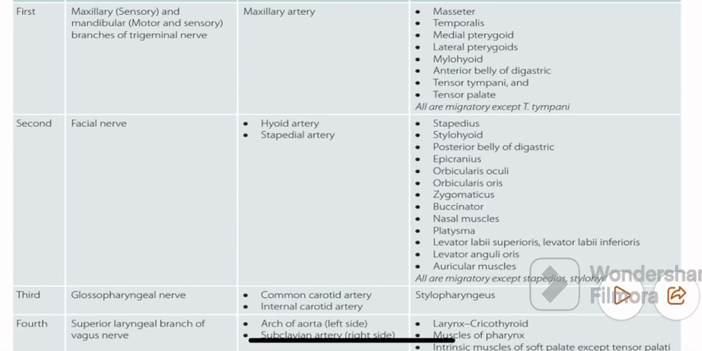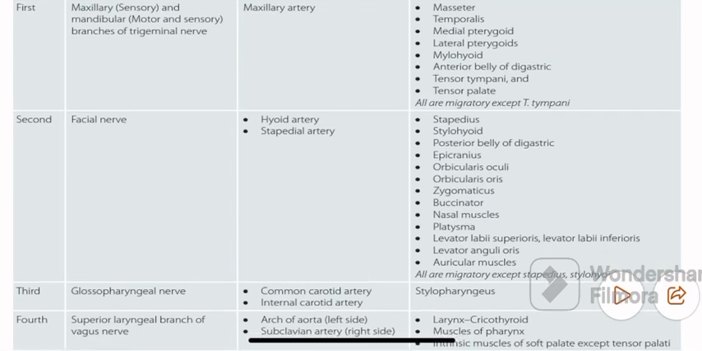And the muscles of the first pharyngeal arch are all the muscles of mastication, that is masseter, temporalis, medial and lateral pterygoid, mylohyoid, anterior belly of digastric, and two muscles of the ear, that is tensor tympani and tensor palati. Okay, all the muscles are migratory except tensor tympani. Then we are going to discuss the second pharyngeal arch. We know that the second pharyngeal arch is known as hyoid.